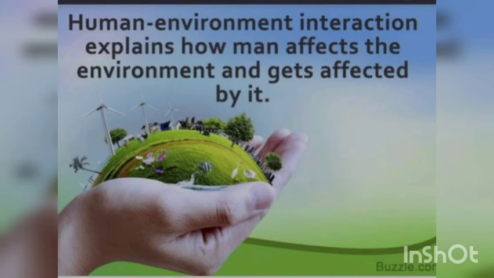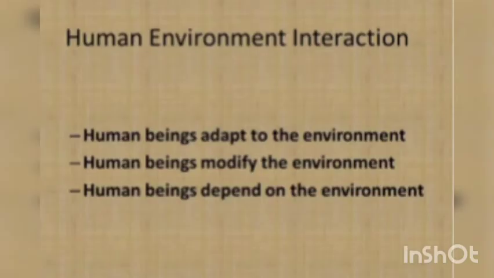Next, let us see human environment interaction. See here, human environment interaction explains how man affects the environment and gets affected by it. Our mother earth provided so many things to humans. It provides water, land and air, everything. But what are human beings doing? They adapt to the environment, they modify the environment, they depend on the environment, and now they are destroying the environment.